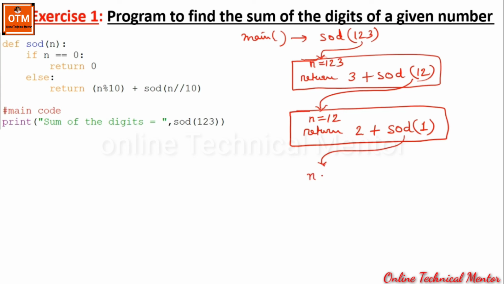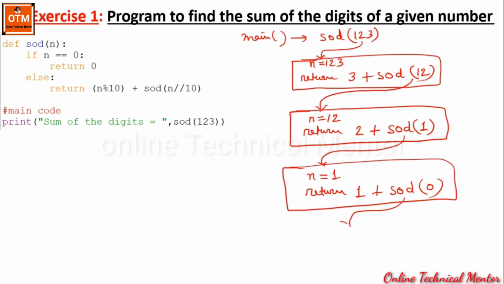This time it will send the value 1 and n will be initialized with 1. This time also n is not equal to 0, so the segment under the else part will execute. That means again it will return n mod 10, that is 1 mod 10. When 1 is divided by 10, the remainder will be 1. Then plus again the SOD function will be called with n/10, 1/10. When 1 is divided by 10, the quotient will be 0. Now from this state there will be a recursive call. This time 0 is passed to the next state.